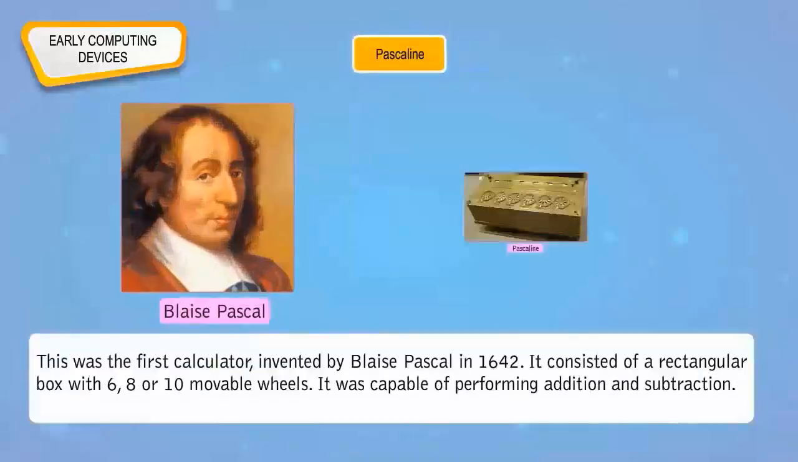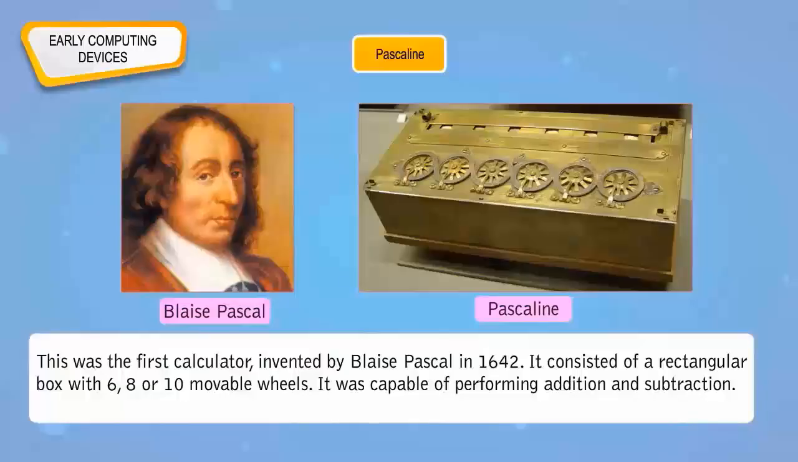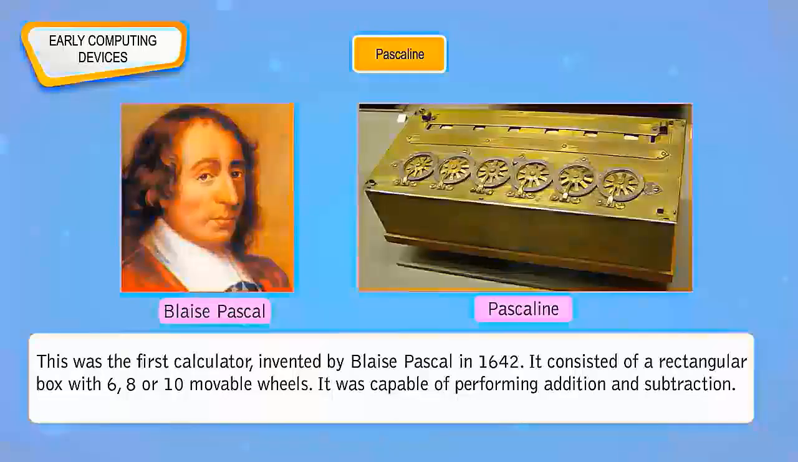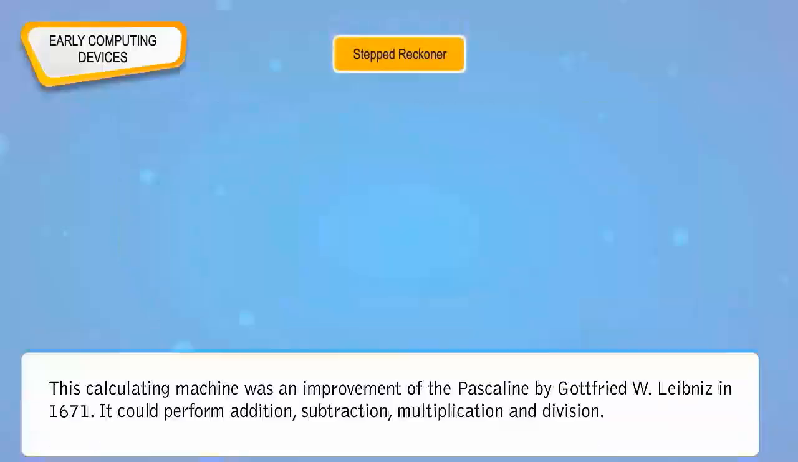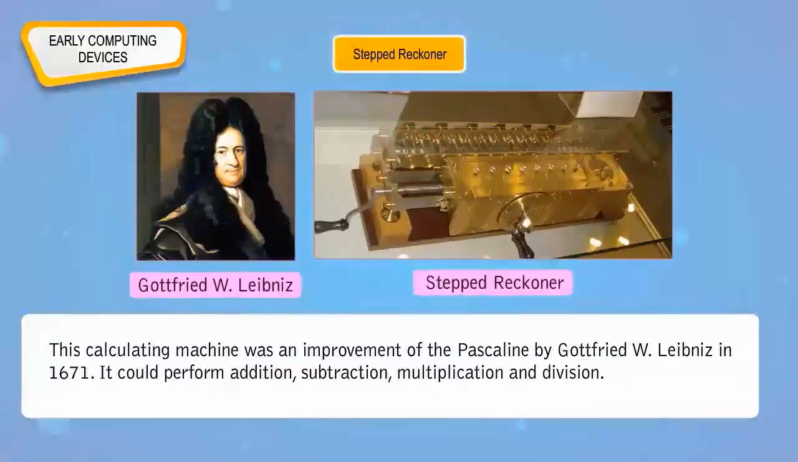Pascaline. This was the first calculator invented by Blaise Pascal in 1642. It consisted of a rectangular box with 6, 8 or 10 movable wheels. It was capable of performing addition and subtraction. Stepped reckoner. This calculating machine was an improvement of the Pascaline by Gottfried W. Leibniz in 1671. It could perform addition, subtraction, multiplication and division.